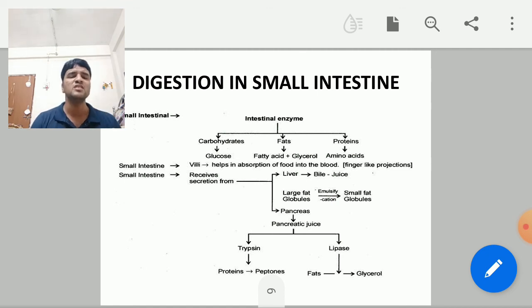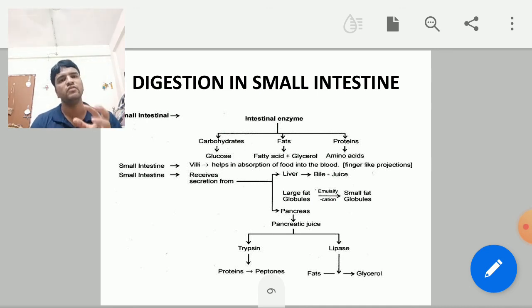And what is the role of mucus? Mucus will prevent corrosion, or damage of the inner lining of the stomach by the HCl, because HCl is highly acidic. The pH of the HCl is nearly about 2 to 2.5. That much highly acidic HCl may damage the inner lining of the stomach, so mucus protects it. That is the main function of mucus. Now here in the stomach, the protein is partially digested, meaning incompletely or half digested, with the help of pepsin.